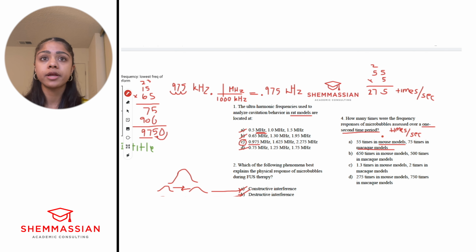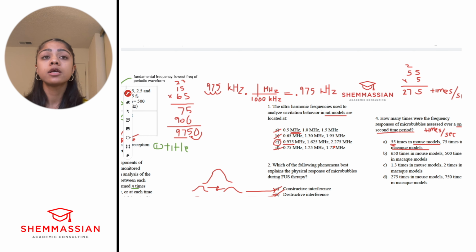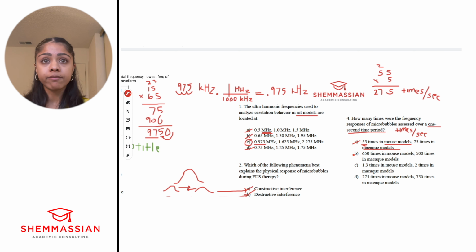Okay, so let's just go to our answer choices. It's not going to be 55, right? Because we have to multiply that by the number of pulses per second. It's not 650, it's not 1.3, right? This is less, 275. That's the answer we got.